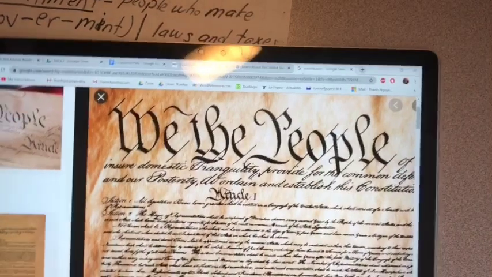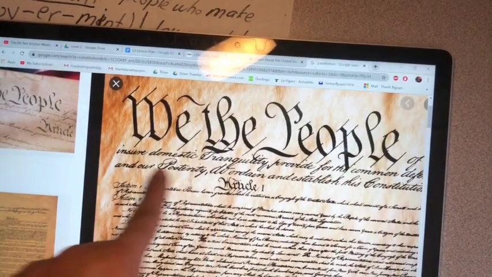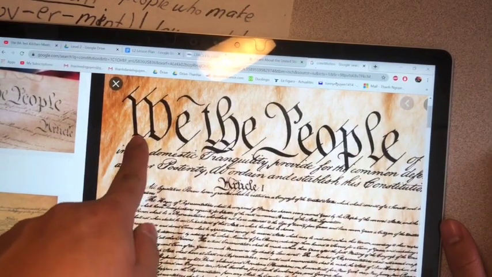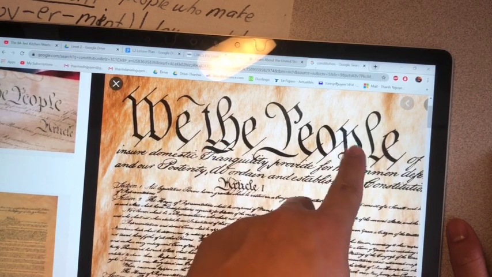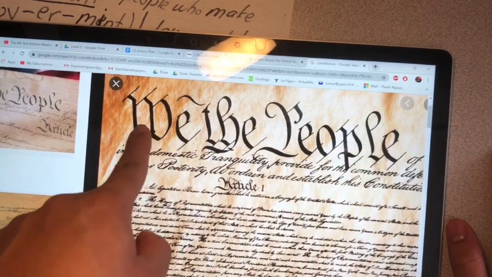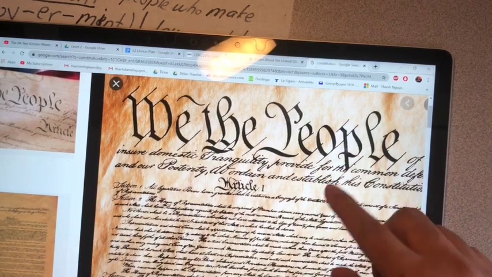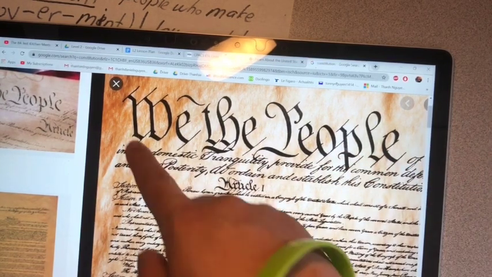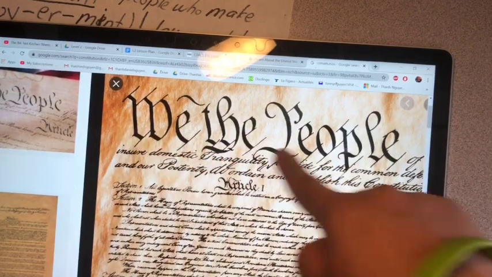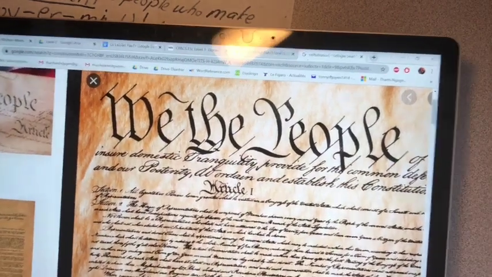The first 3 words at the top, the biggest words on the paper say, "We the people." This is a W. We the people. So you know it's the Constitution because the biggest words on the paper say "We the people" at the top.